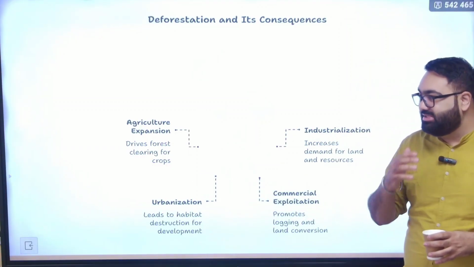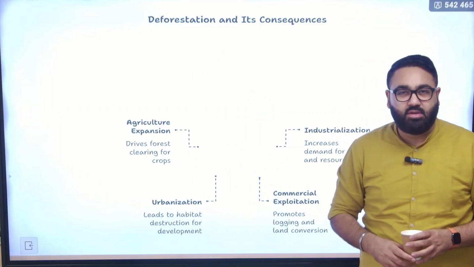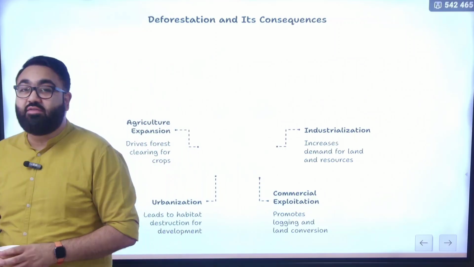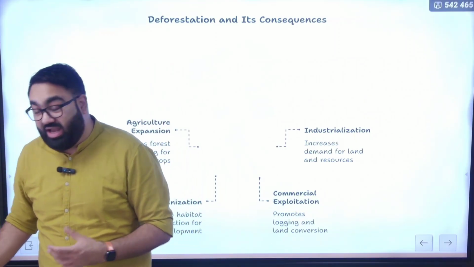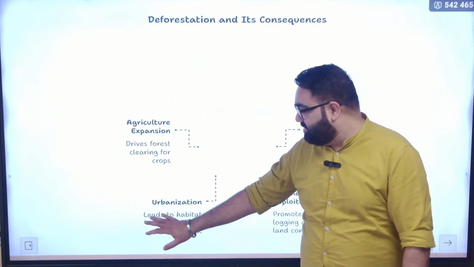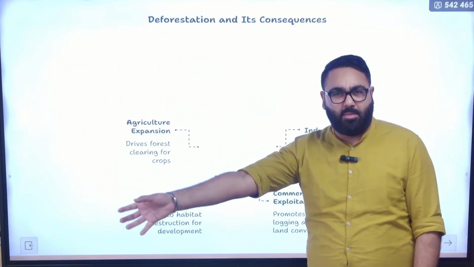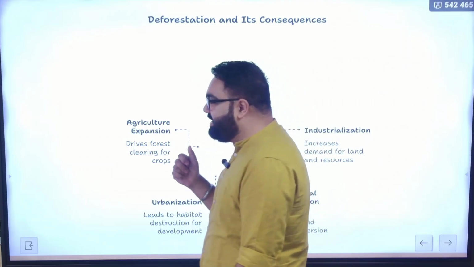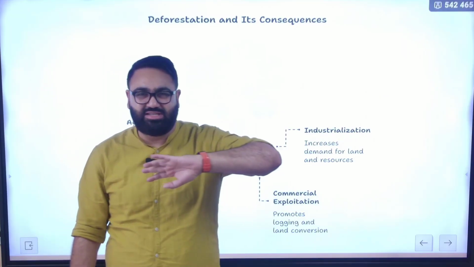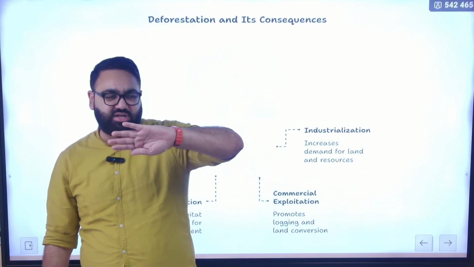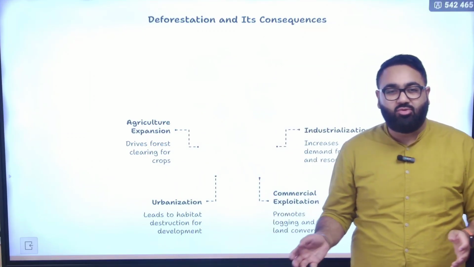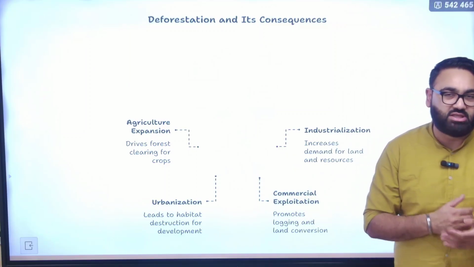These are all the consequences of deforestation. First, it obviously has a problem with agriculture. The agriculture productivity reduces. You have lesser production, you have lesser output when you have lesser forest cover. It is done because of urbanization, more and more people coming in. Imagine this. You have seen an increasing trend of people not having enough jobs in rural areas. Because of it, they have to shift to the cities. When you have so many people shifting to the cities and you don't have enough space or enough houses to settle them, you will have to build houses, and that is why you have to cut down all these forests.